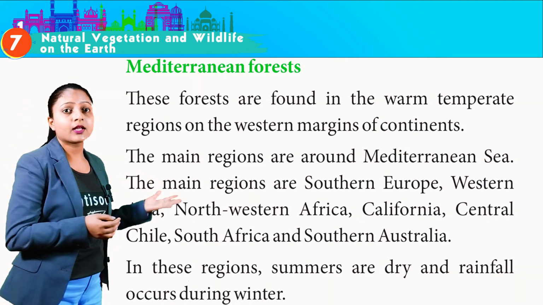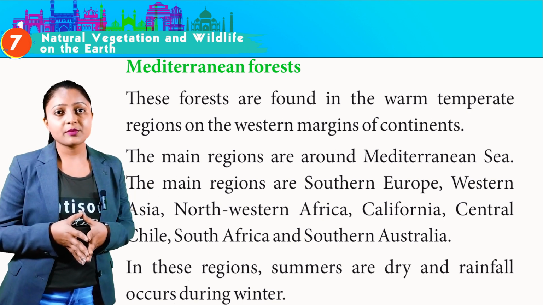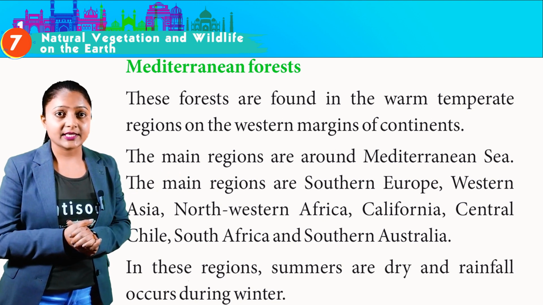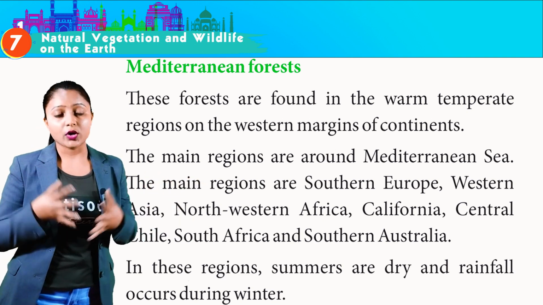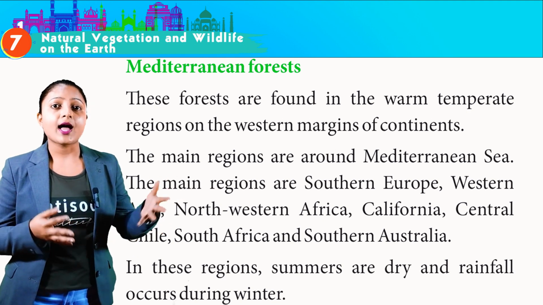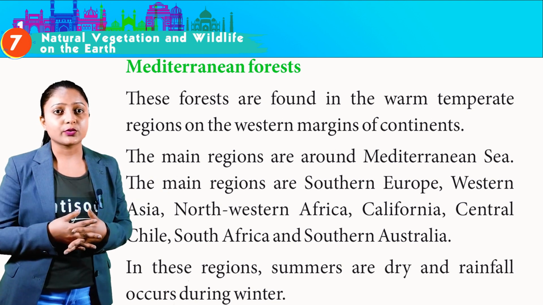Mediterranean forests. These forests are found in the warm temperate regions on the western margins of the continents. The main regions are around the Mediterranean Sea. The main regions are Southern Europe, Western Asia, Northwestern Africa, California, Central Chile, South Africa, and Southern Australia. In these regions, summers are dry and rainfall occurs during winter.